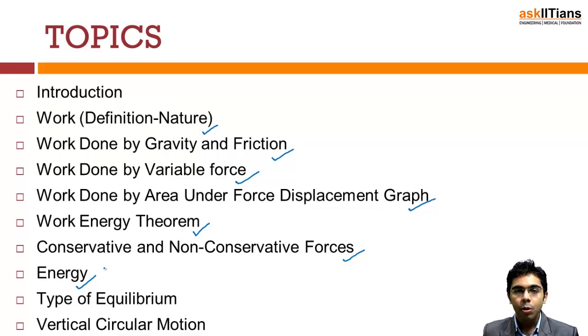After that, we are going to see what exactly equilibrium is and what the types of equilibrium are, where we categorize equilibrium on the basis of stability. After that, we are going to study vertical circular motion, that is, when a particle moves in a circular path, how we get the details of that motion using the work-energy concept.